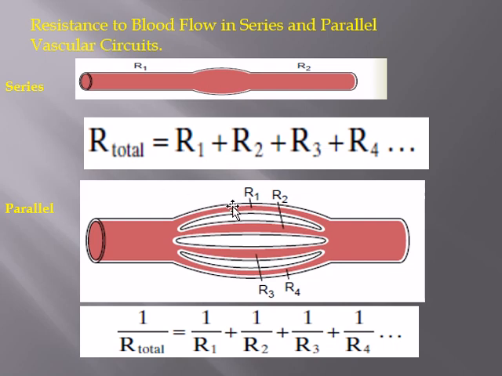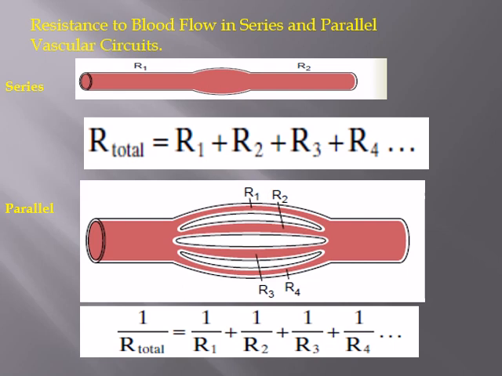However, when the circuit is in parallel, like in capillaries, the total resistance is the reciprocal of the sum of the reciprocals of the individual vessels. So 1 over R total is equal to 1 over R1 plus 1 over R2. So when the circuit is in series, the resistances add up. When the circuit is in parallel, the resistances reduce.